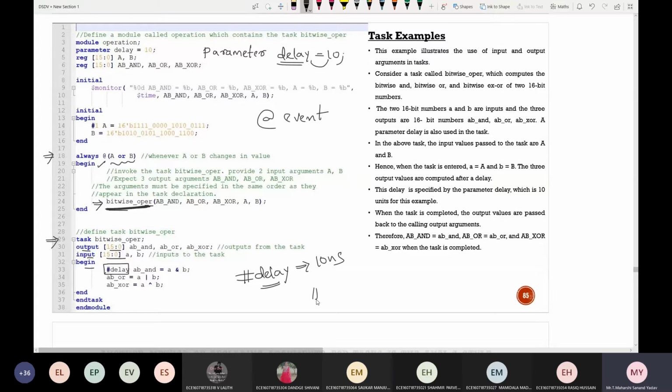So hash 10, AB AND is nothing but A and B. I perform the AND operation and assign that value to AB underscore AND. Similarly, the OR operation and XOR operation results will be given here. After this end, the control goes back. Done, end module.